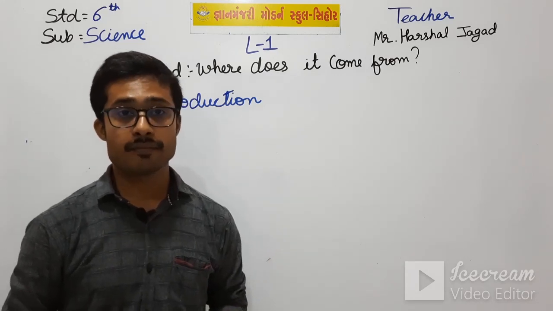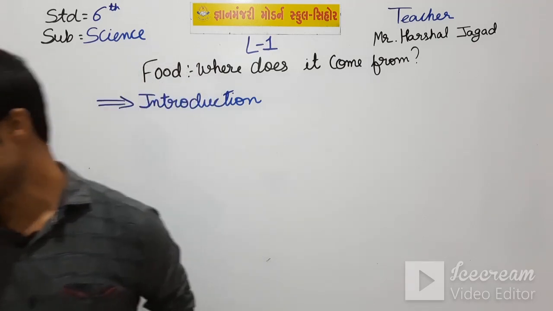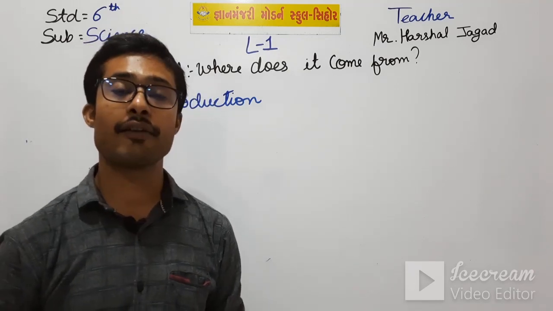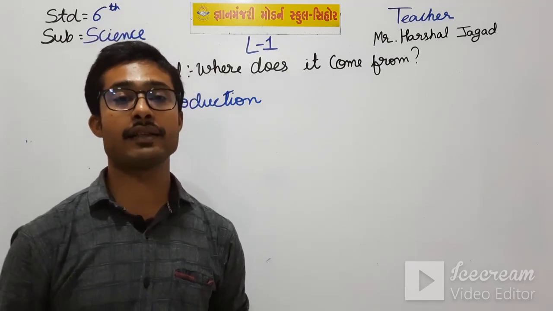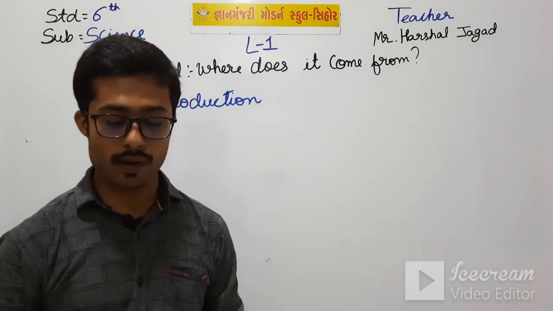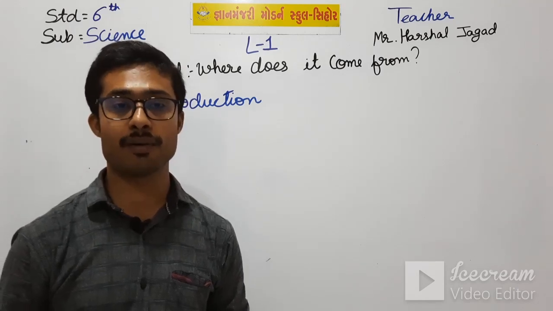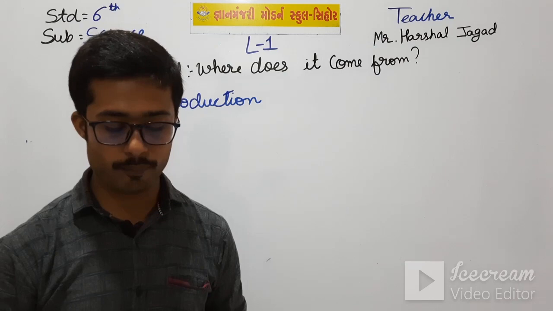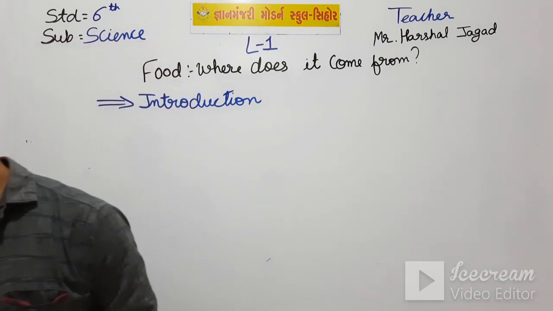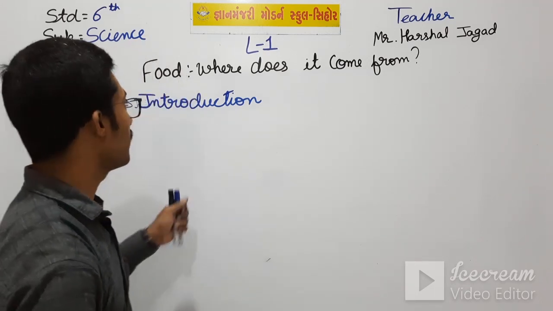Okay students, and there are 3 points in your textbook. Let me read that. We get energy from the food that we eat. Food helps us to grow and repair worn tissues, means it also repairs the tissue in our body. And the third point was, food helps us stay healthy and protect our body from diseases. So these were the 3 points of the introduction.